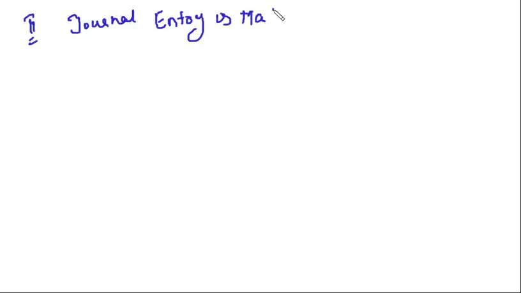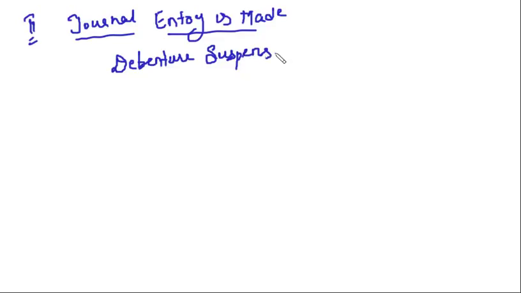Right? Now, second part is where journal entry is made. Right? Where journal entry is made for issue of debentures as collateral security. Now, what is the journal entry in this case? The journal entry is you will debit one fictitious account known as debenture suspense account, debit to say 10% debenture account.